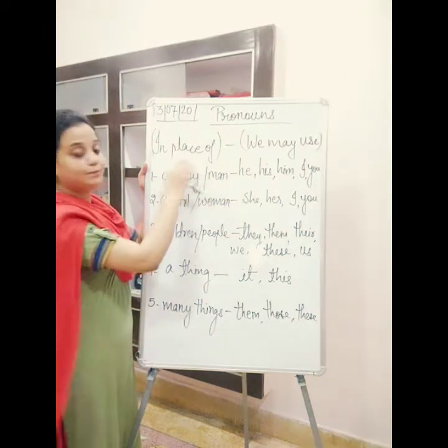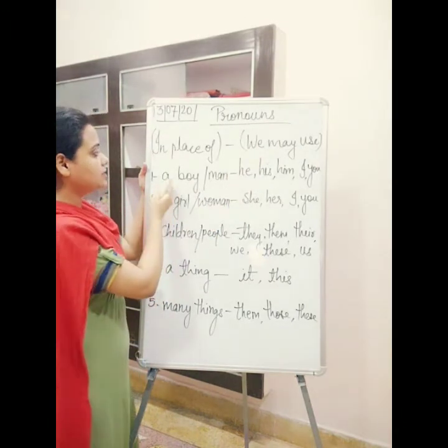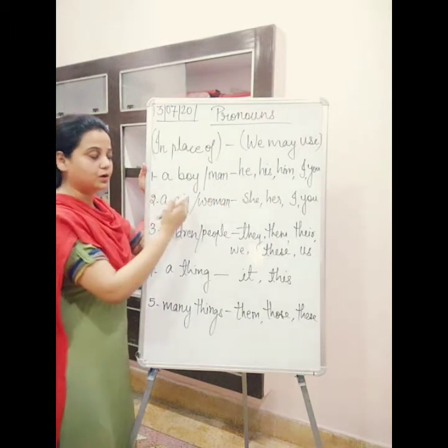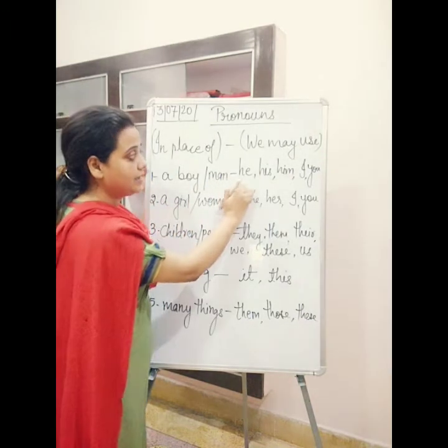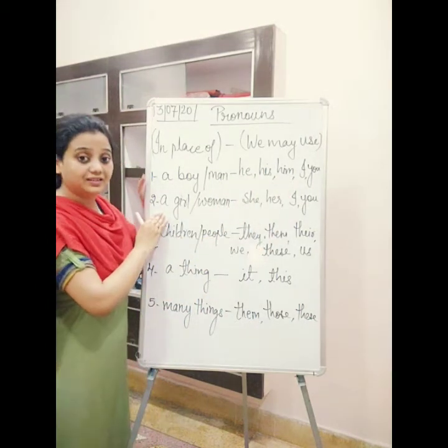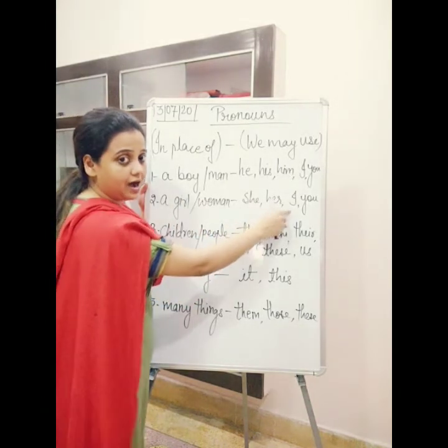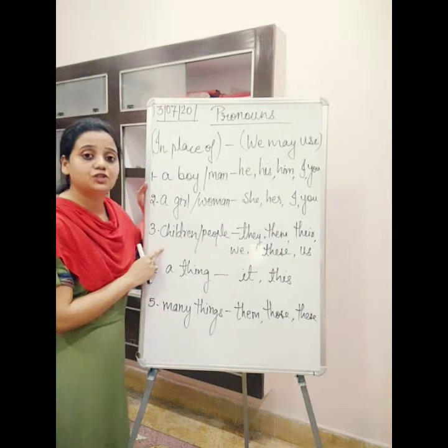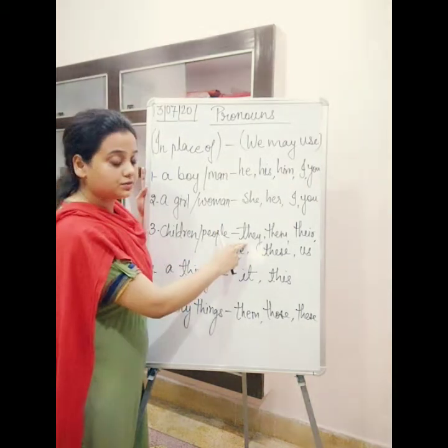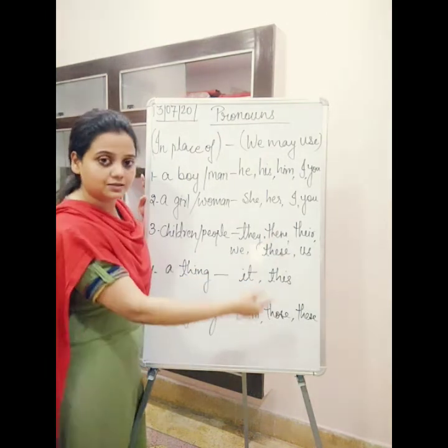On one side I have written in place of, and on the other side I have written we may use. Suppose you are talking about a boy or a man, so in place of this noun we may use a pronoun like he, his, him, I and you. In place of a girl or a woman we may use a pronoun she, her, I and you. Then in place of children or people, meaning they are plural, we may use pronouns like they, them, their, we, these and us.